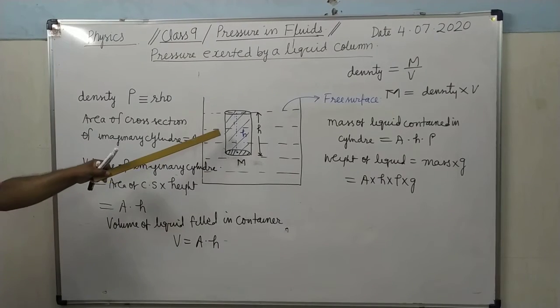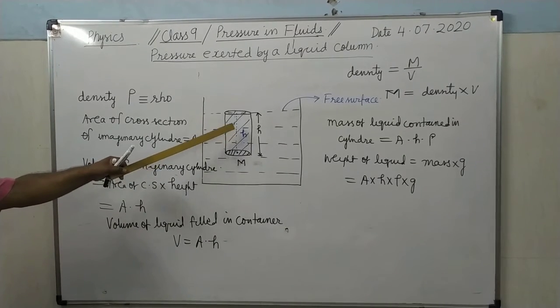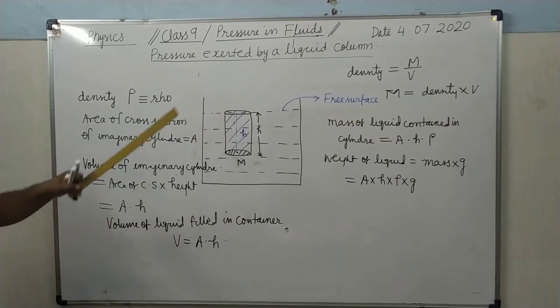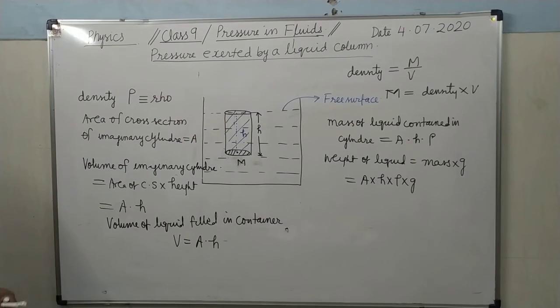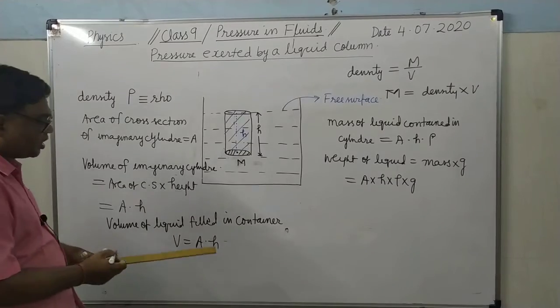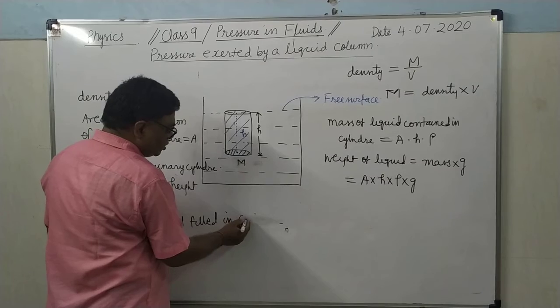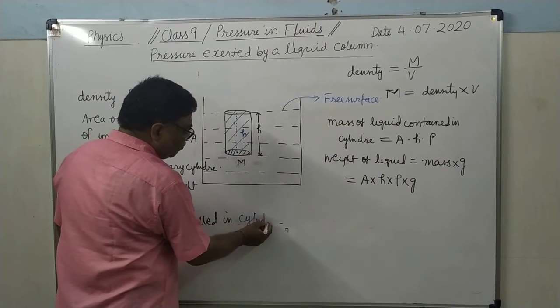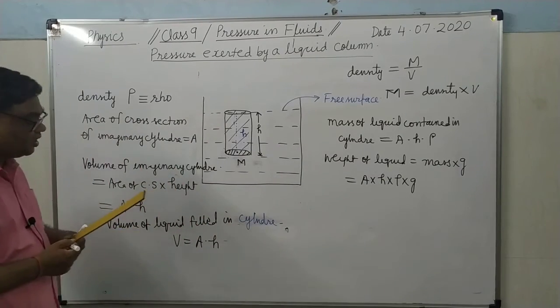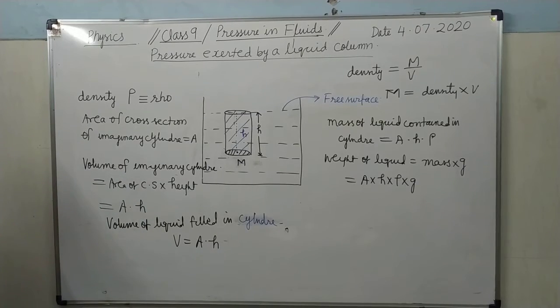Now, how much is the volume of the liquid which is contained in this imaginary cylinder? That will be equal to the volume of the cylinder. So, what is the volume of the cylinder? Area of cross section into height, that is A into h. Therefore, the volume of liquid filled in the cylinder, not container, it is in the cylinder. It's clear? It will be equal to A into H.